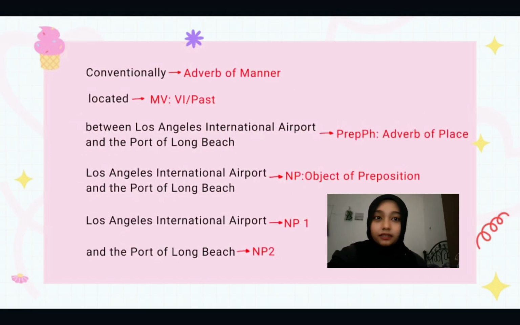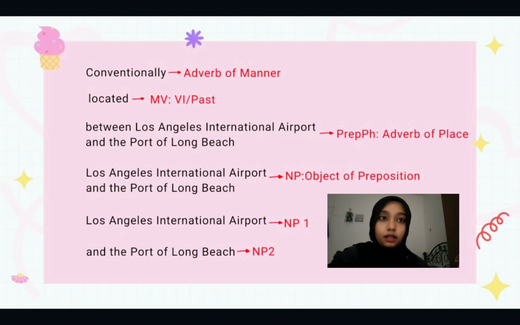So now let's break the phrases even further. Firstly, we have conventionally, which is an adverb of manner, and then we have located as the main verb of this clause, and it is a VI and is in past tense. And then we have the prepositional phrase adverb of place. So located is actually a VI because this clause does not contain any noun phrase subject, and it is only followed by a prepositional phrase adverb of place.